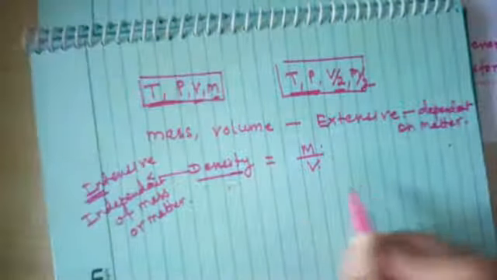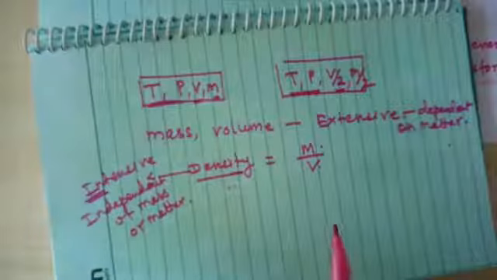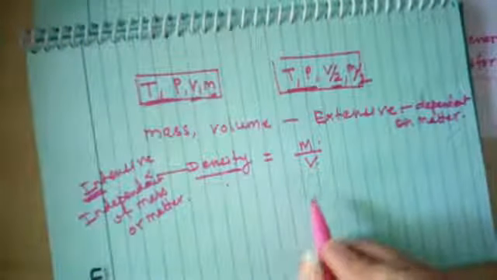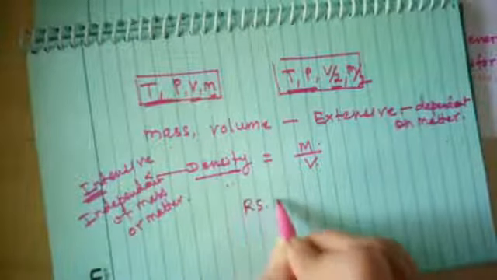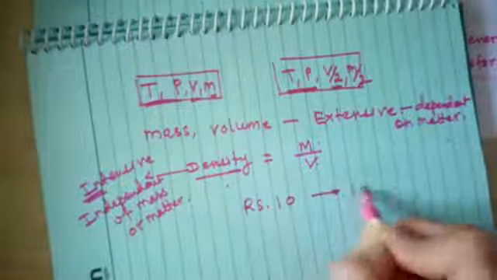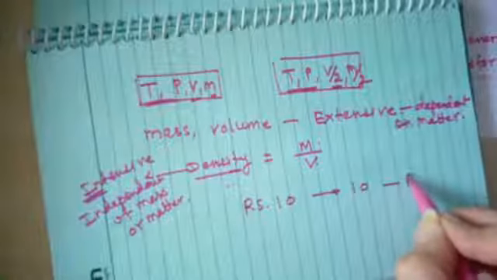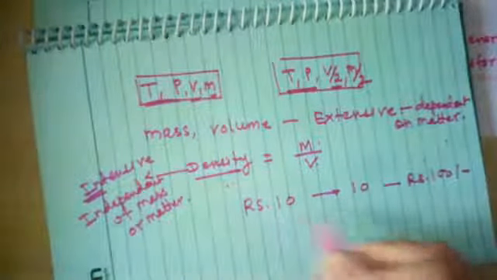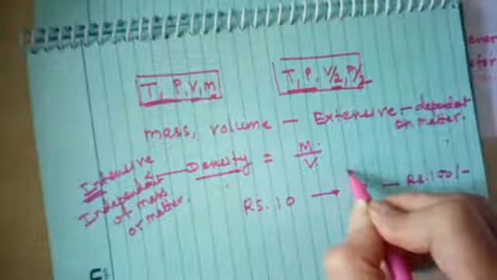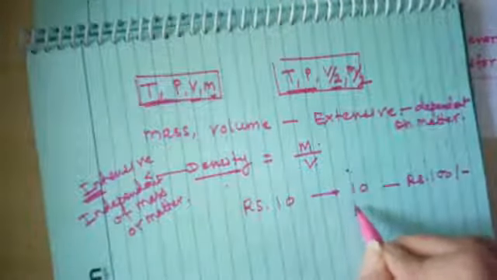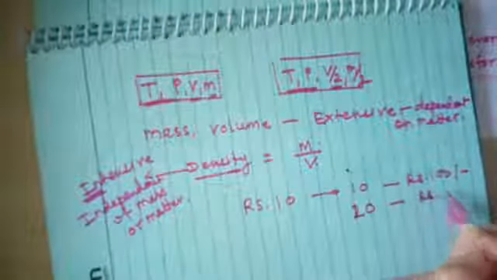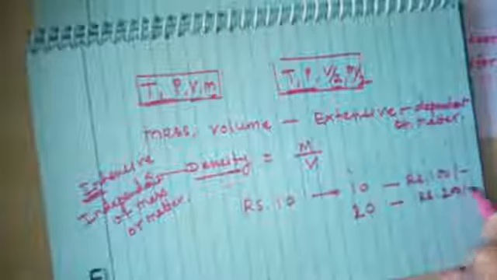If there are 10 students in a room, each one of them having a 10 rupee note, and there are 10 students, the total would be 100 rupees. If you change the number of students to 20, this will be 200.